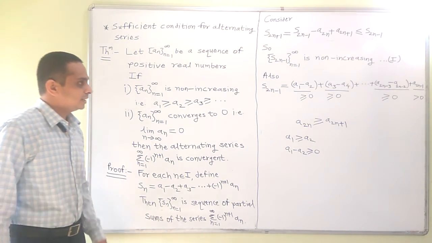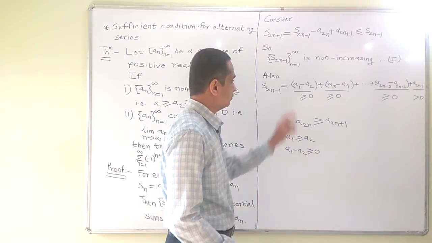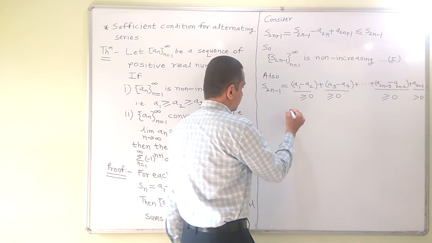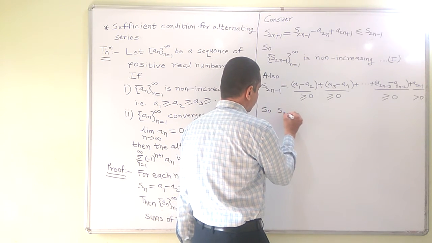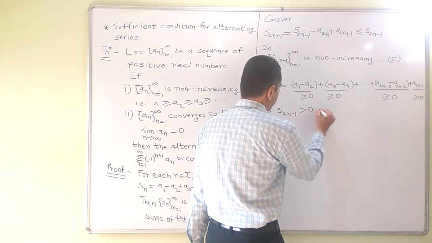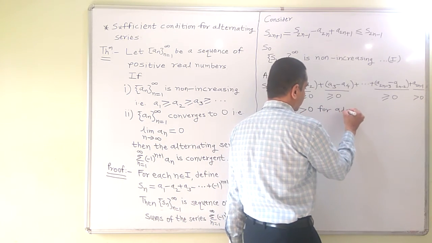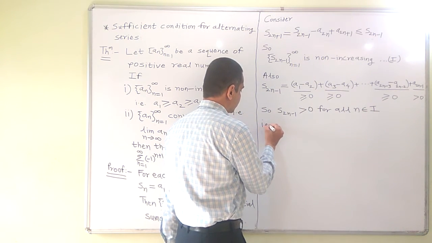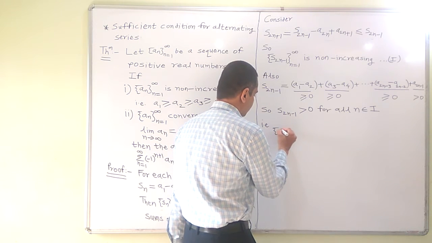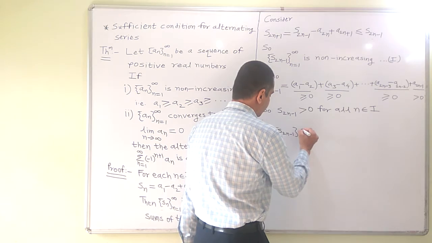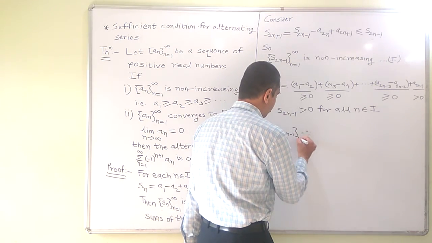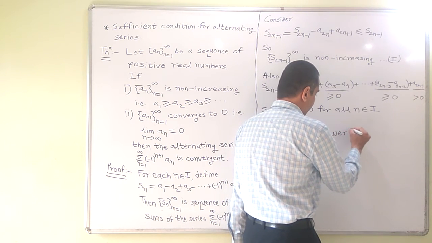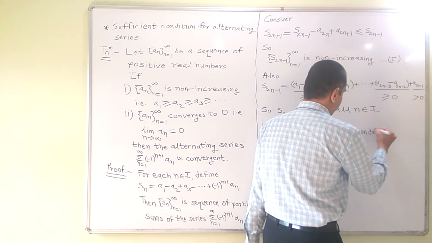So it follows that S2n minus 1 is greater than 0 for all n belonging to N. That is, the sequence S2n minus 1 is lower bounded by 0. So this sequence is lower bounded.